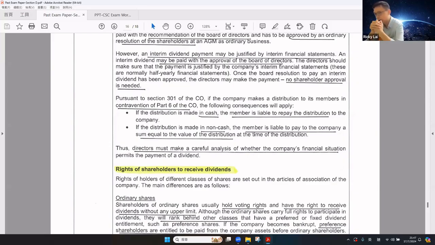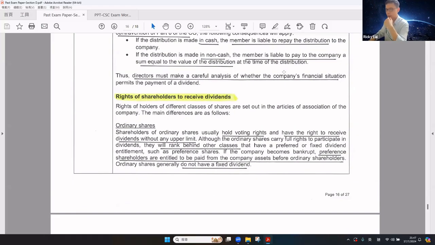If the distribution is made in non-cash, the member is liable to repay the company a sum equal to the value of the distribution. Therefore, the director must make a careful analysis of whether the financial position is sufficient to pay the dividend. How about the rights of shareholders to receive dividends?